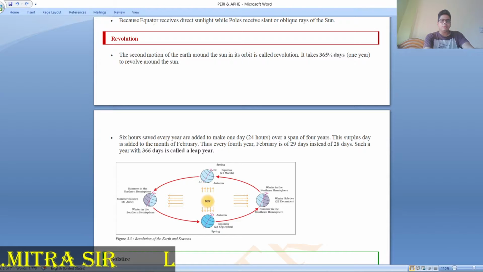It is considered the second motion of the earth, and it is the movement around the sun. So this is called a revolution. It takes 365 and a quarter days, or 1 year, to revolve around the sun. This thing we have to understand.